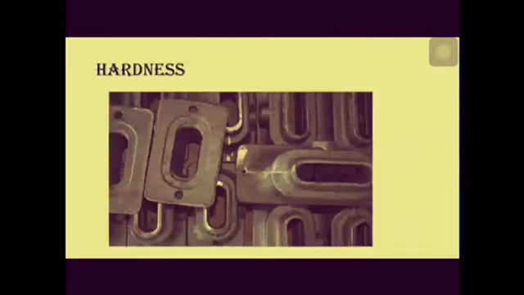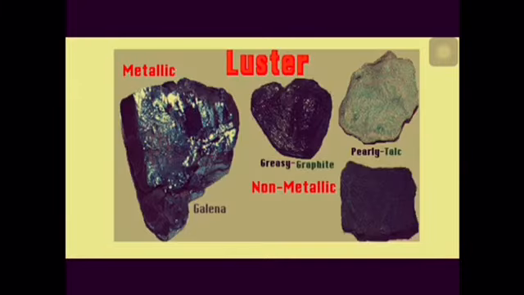Next property is hardness. Hardness is the ability to withstand friction or rubbing force. Metals are generally hard. Sodium and potassium are soft. They can be cut with the help of a knife. Non-metals are generally soft. But there are some exceptional cases like diamond. Diamonds are among the hardest substances known to man. It is difficult to scratch a diamond.